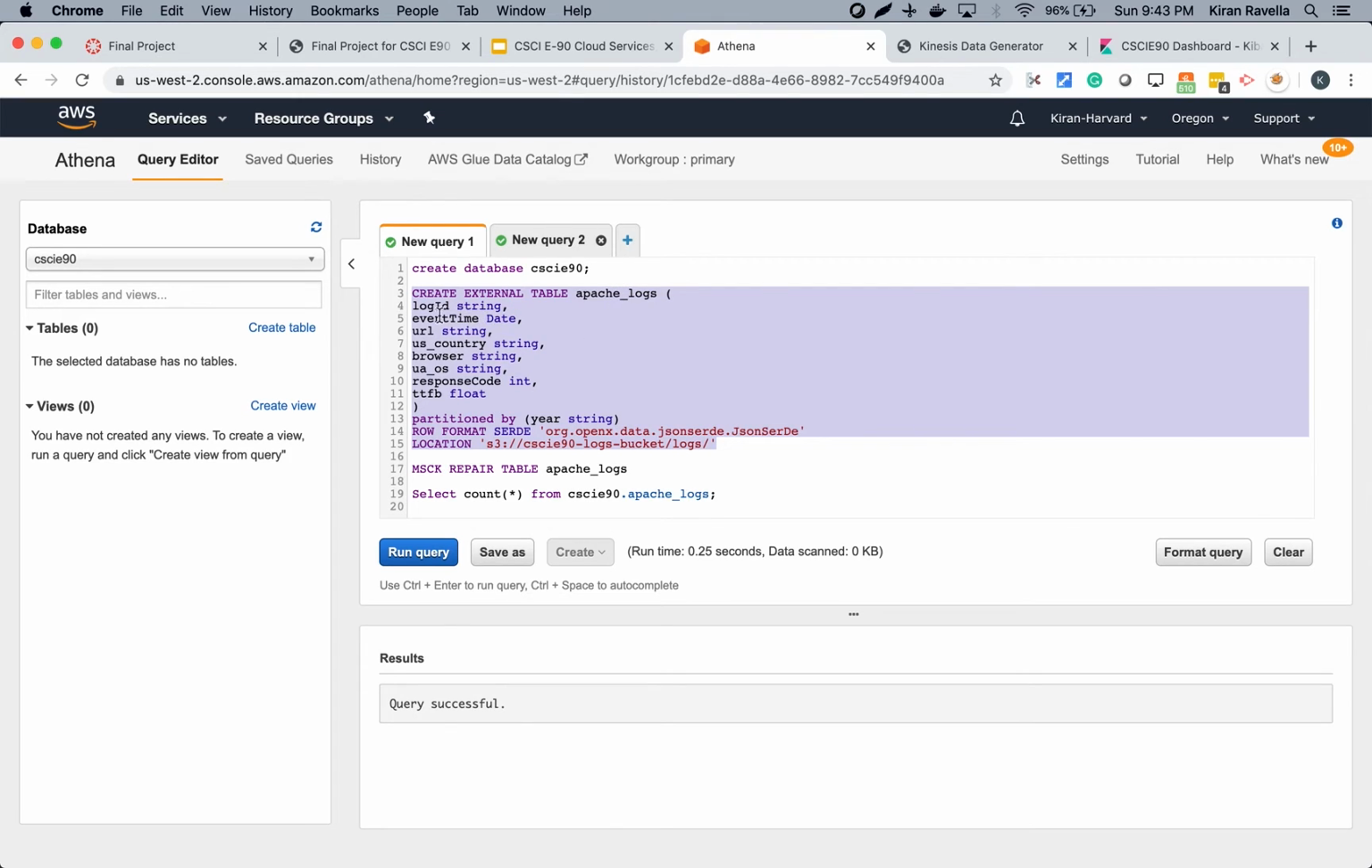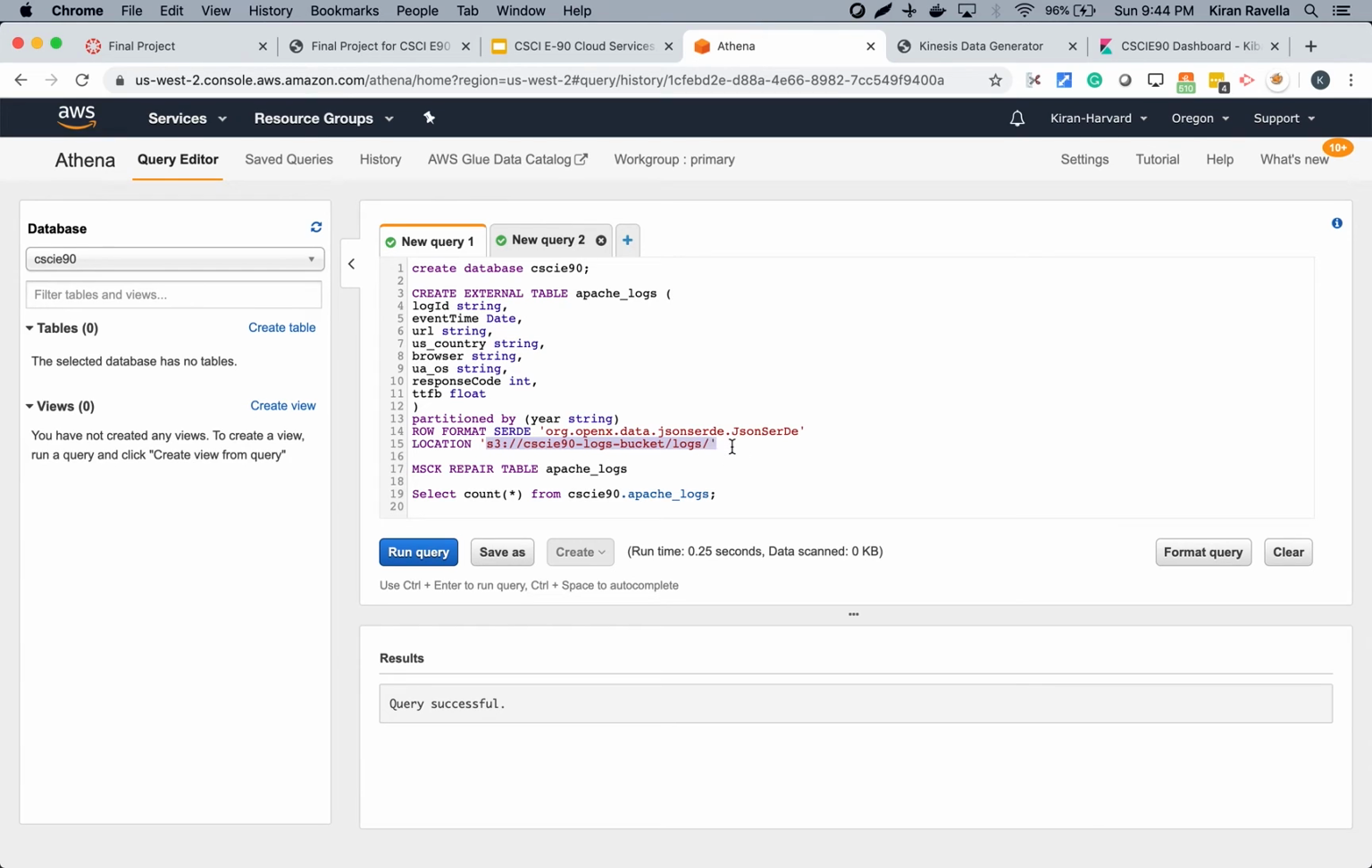Basically, it says all the fields that are in the log event, the format the data is in, and the location of the data. So this is like a Hive table where the data is not really moved from S3 into this table. The table is just overlaid on top of S3 at querying time.